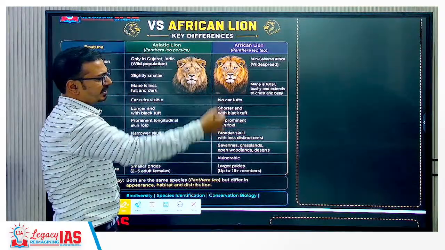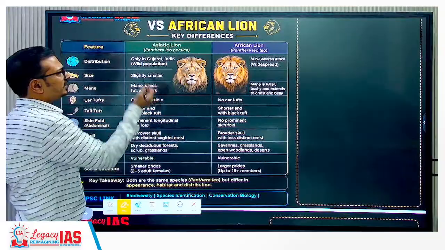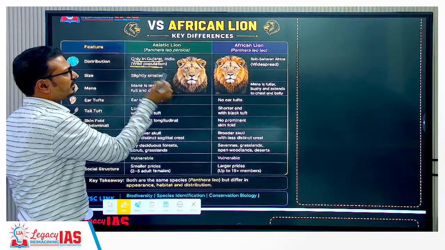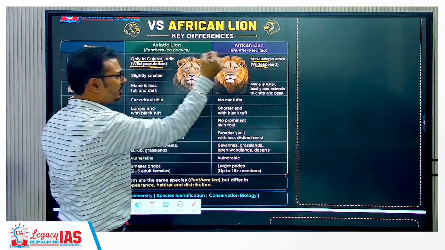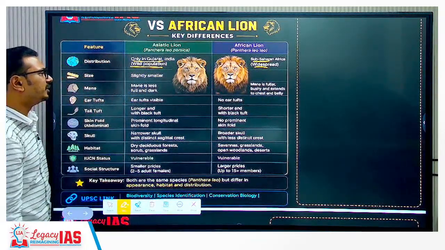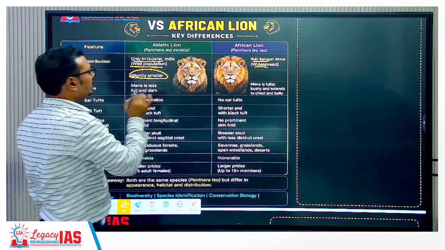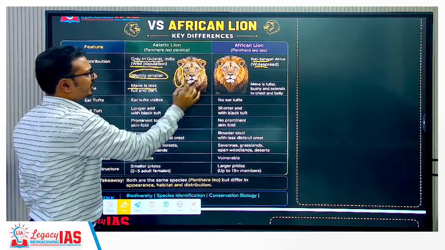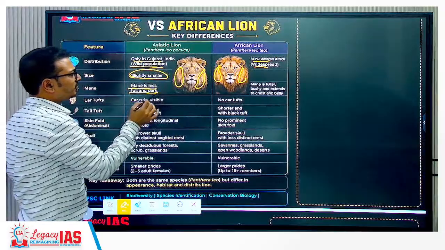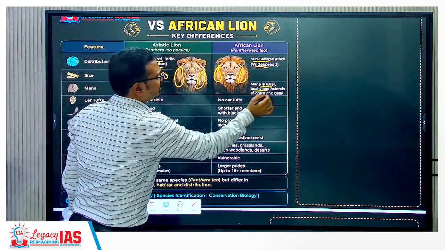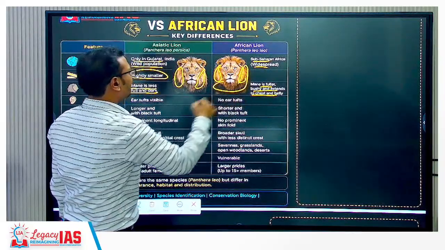This is an expected question, a pending question in the prelims examination. Asiatic lions are found in India only in Gujarat, and African lions in sub-Saharan Africa, especially south of the equatorial region. Asiatic lions are slightly smaller, African lions comparatively larger. Then the mane of the lion: in Asiatic lions the mane is less full and dark, while in African lions the mane is fuller and bushy and extends to the chest and belly. You can see here it is thicker.